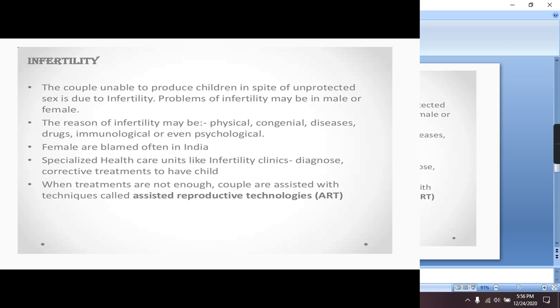The reasons can be physical, congenital diseases, drugs, immunological, or even physiological. But the main thing is that females are being blamed in India for not having a child, whether the problem is with the husband or not, but still the females are blamed for this. But now there are many treatments by which an infertile couple may have a child. These techniques are collectively known as ART, that is assisted reproductive technology.